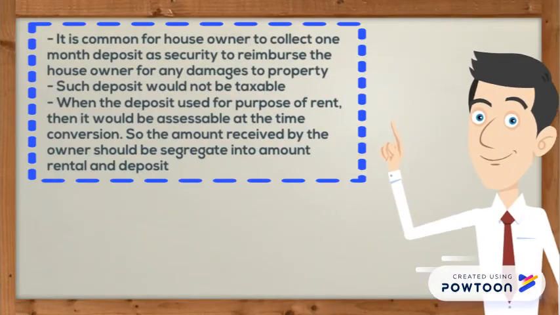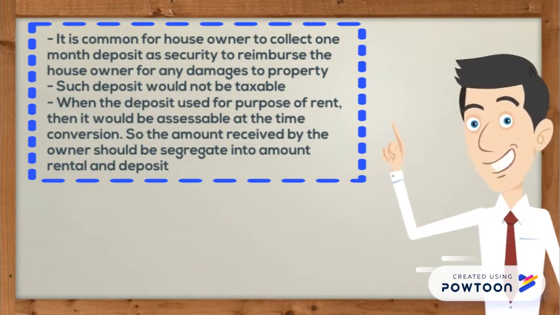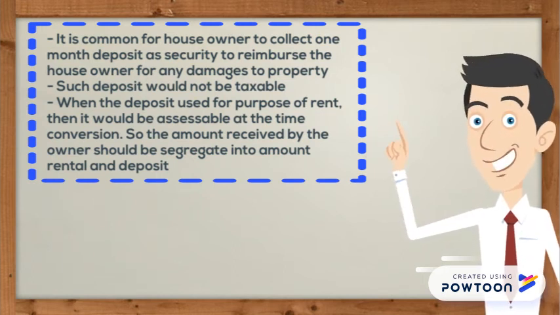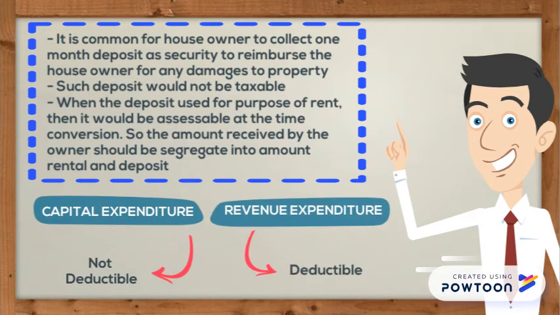Sir, can I know how tax planning on rental income is done? It is common for house owners to collect one month's deposit as security to reimburse the house owner for any damage to the property. Such a deposit will not be taxable. When the deposit is used for the purpose of rent, it will be taxable at that time, so the amount received by the owner should be segregated into rental and deposit. Capital expenditure is not deductible. Revenue expenditure is deductible.